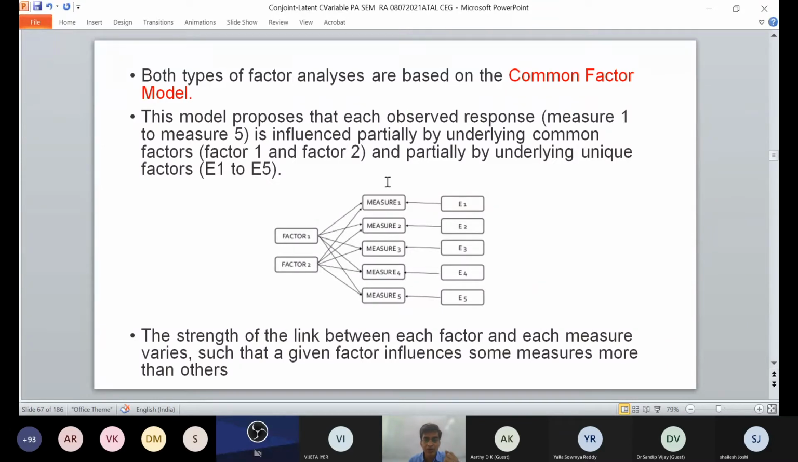this model is proposing that each observed response, measure 1 to measure 5, is partially explained by common factors, factor 1 and factor 2. So these responses are both partially explained by common factors and partially by unique factors. So you have E1 to E5 as unique factors, and there are common factors 1 and 2. The strength of the link between each factor and each measure varies, and a factor influences some measures more than others.